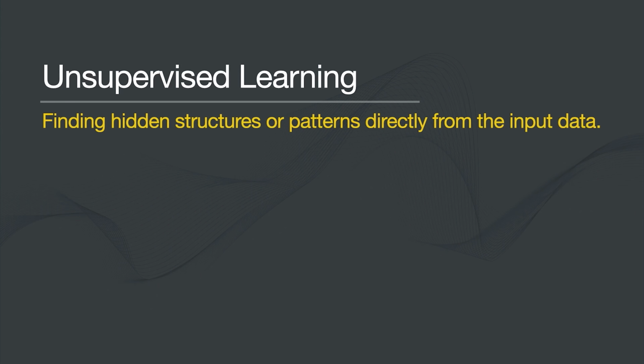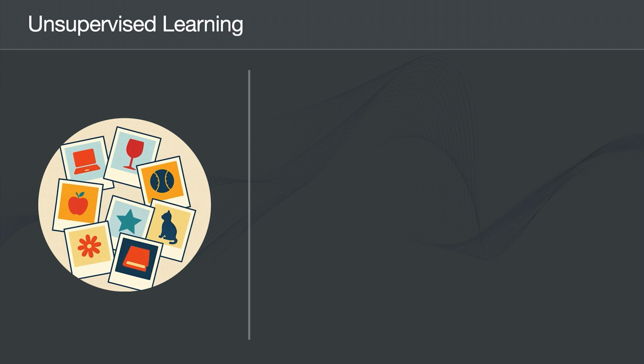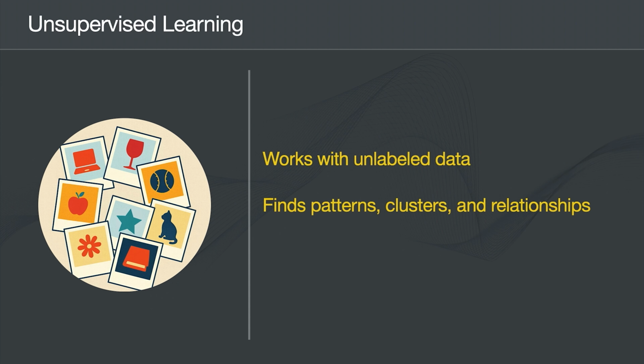Unsupervised learning is about finding hidden structures or patterns directly from the input data. Unsupervised learning doesn't start with labeled examples. We provide a large collection of raw data and let the system discover patterns, clusters, or correlations on its own. An unsupervised algorithm might group websites by topic: science, entertainment, sports, or technology, without ever being told what those topics are. It simply finds similarities in the data and organizes it accordingly.